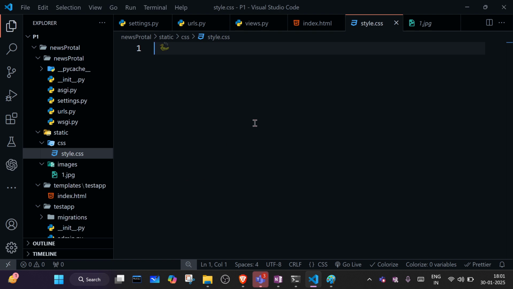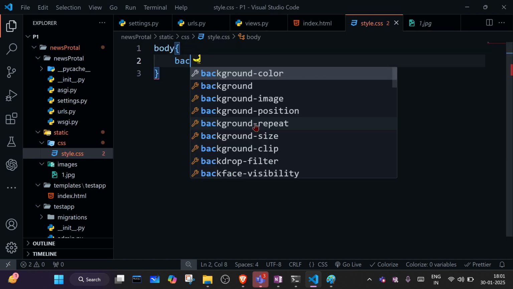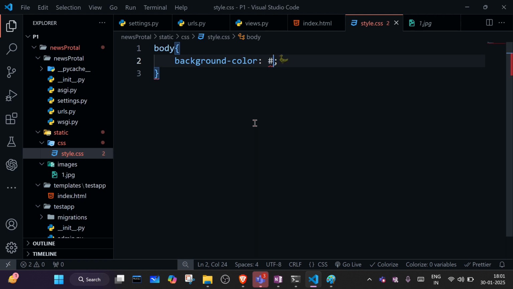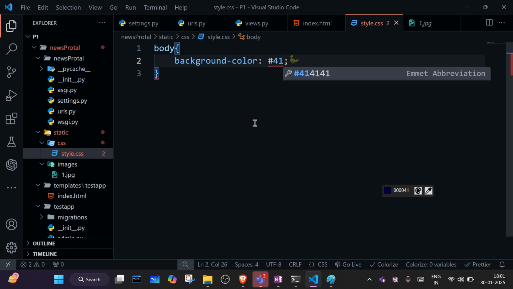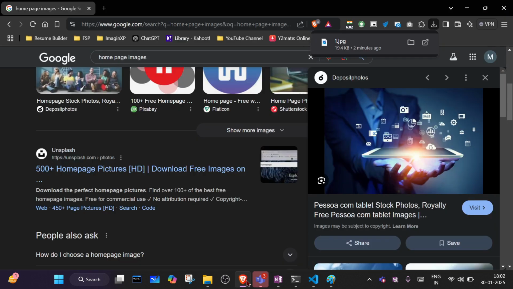So what css we will write? So first of all we will write css for body. Okay, background. So what is the background color? Let me give some random background color, which is 4158. Okay, something hexadecimal color. Otherwise we can choose any color from here also. Okay, and if you want to keep any image, you can keep image also.